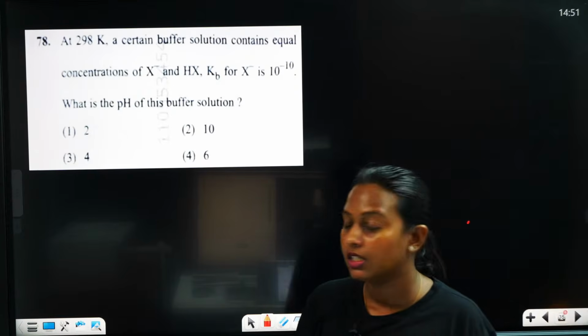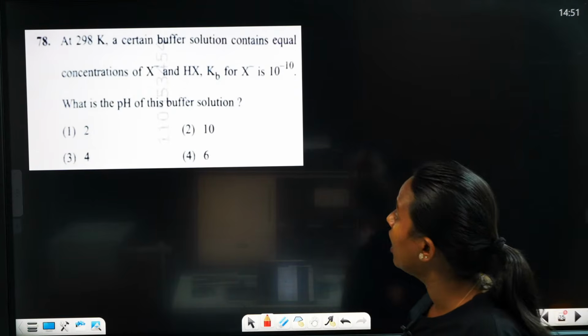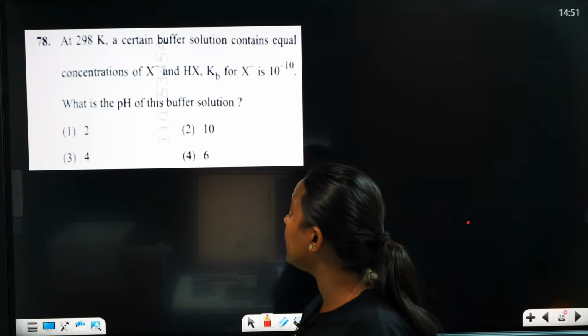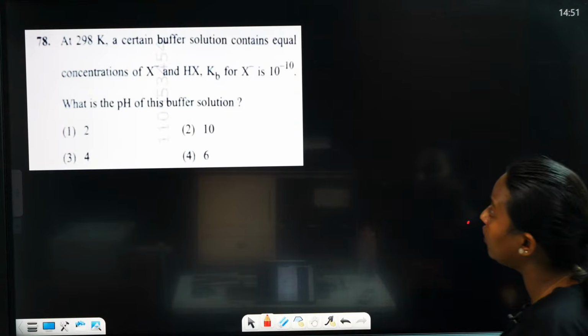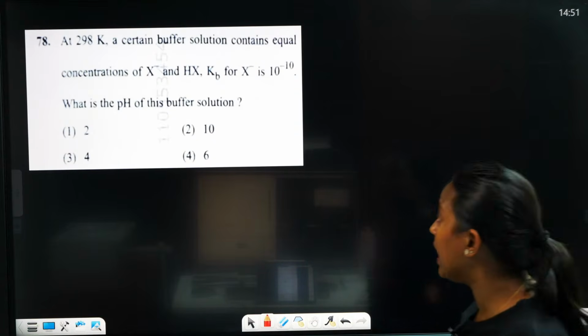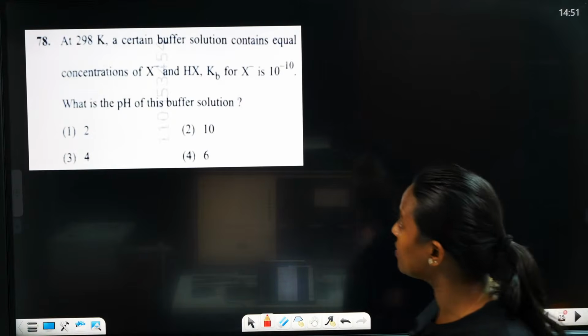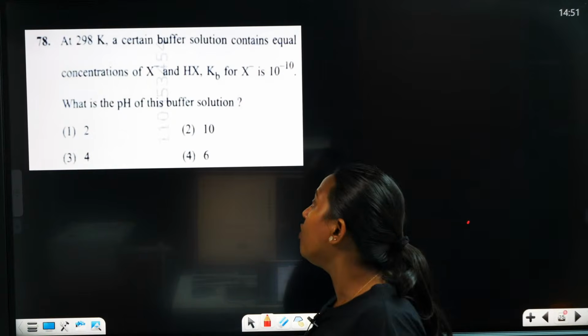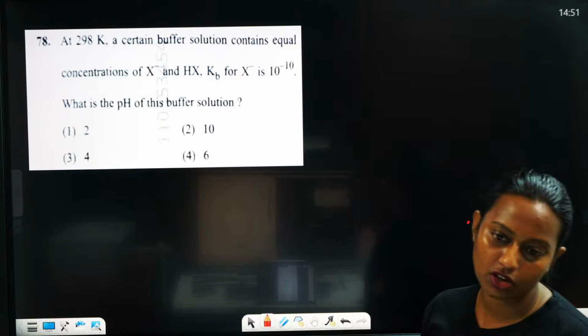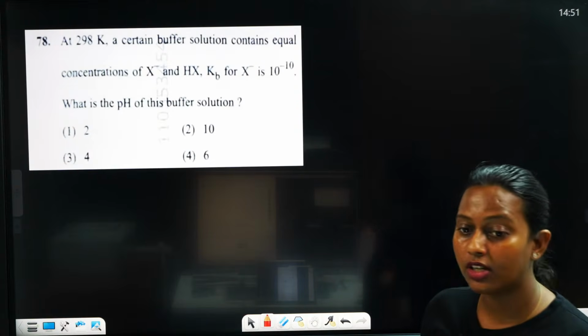78. At 298 Kelvin, a certain buffer solution contains equal concentration of X minus and HX. Kb for X minus is 10 raised to minus 10. What is the pH? It's also a very easy question. So tell me what is your answer?